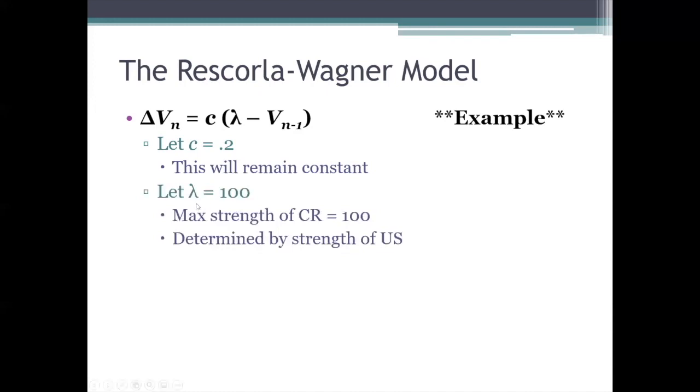Again, lambda represents the maximum strength of the conditioned response, and that value depends on the strength of the unconditioned stimulus that we're using. So for the sake of simplicity, let's let lambda equal 100. In other words, we're using an unconditioned stimulus that will support a maximum CR strength of 100, however we want to operationalize that.